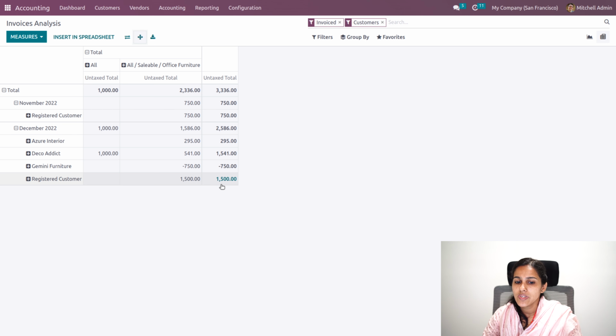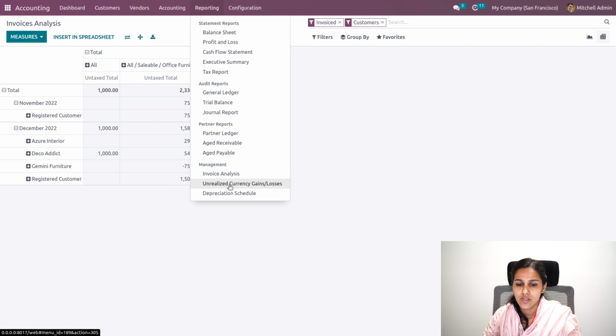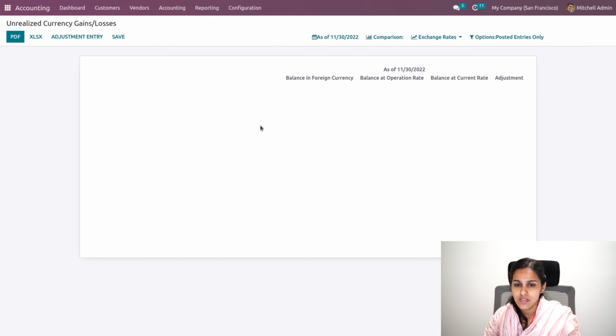Okay. Now we'll have the unrealized currency gain or loss report. Basically, the unrealized currency gain or loss report will show the unrealized currency gains when we make payment in different currency. So the balance in the foreign currency at operation rate and current date will be available. So let's see how this works.